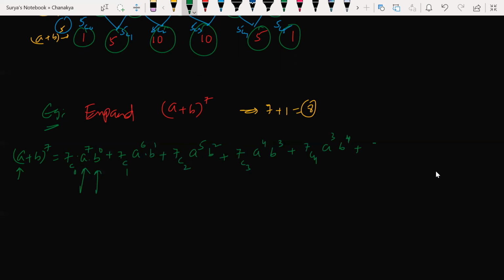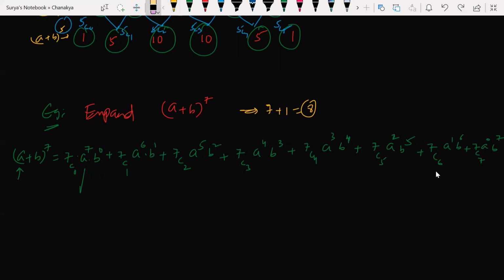7C5, A to the power of 2, B to the power of 5. 7C6, A to the power of 1, B to the power of 6. 7C7, A to the power of 0, B to the power of 7. Look at this: I started with maximum power of A, ending with minimum power. Look at the B: started with the minimum power, ended with maximum power. Hope it is clear with you all.